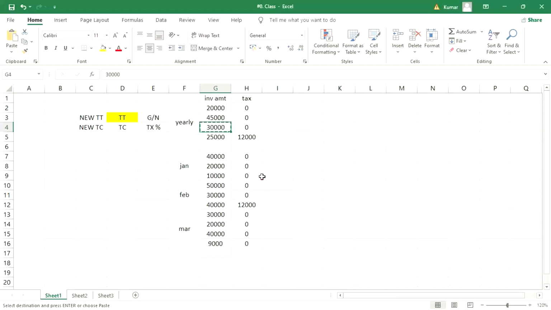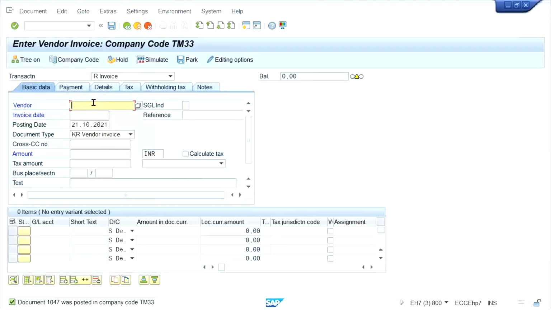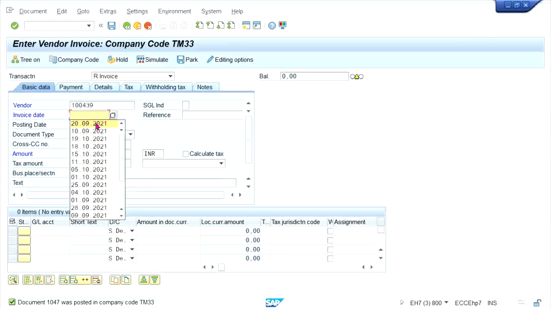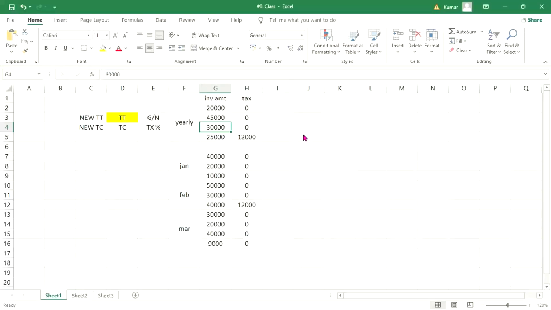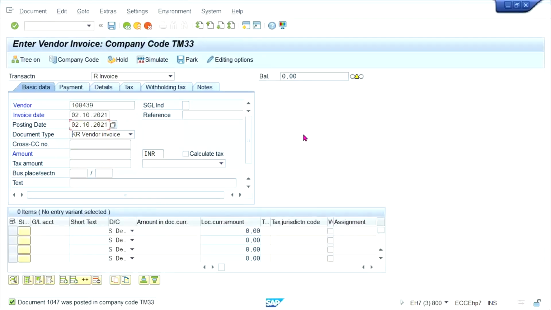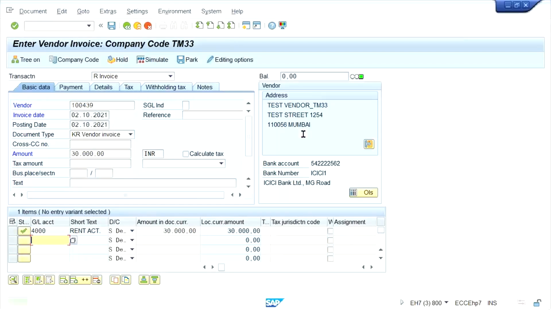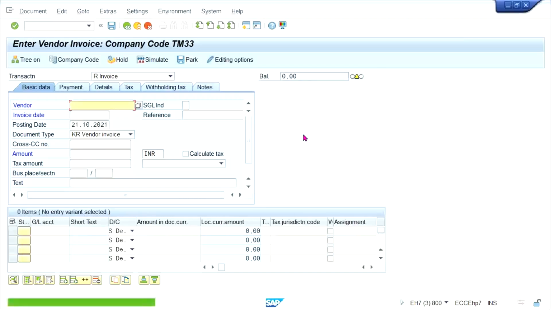Another invoice I'll post in the current month, 30,000. So current month is, let's suppose, 0 to 10, worth of 30k. Just save it.